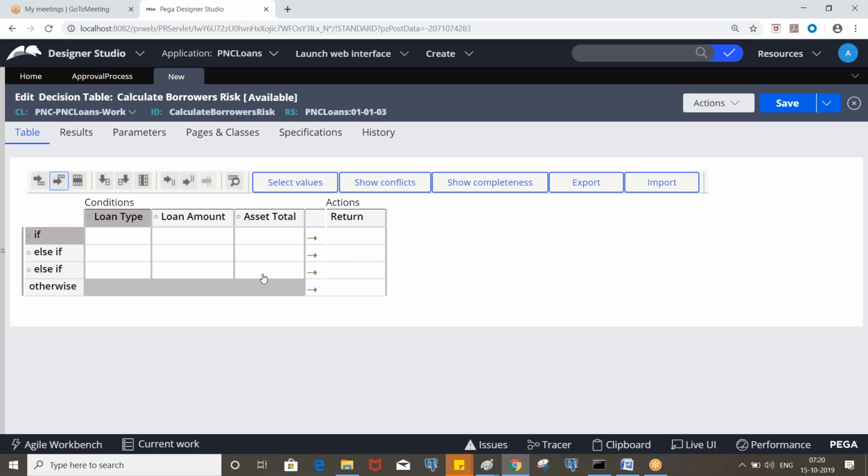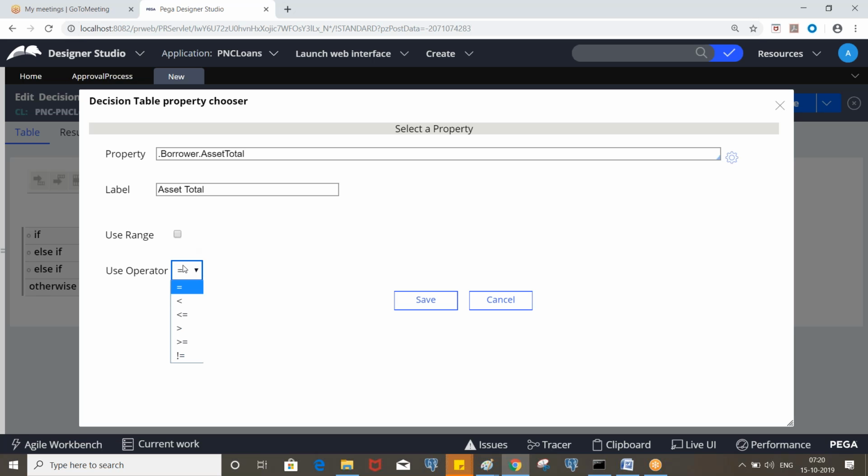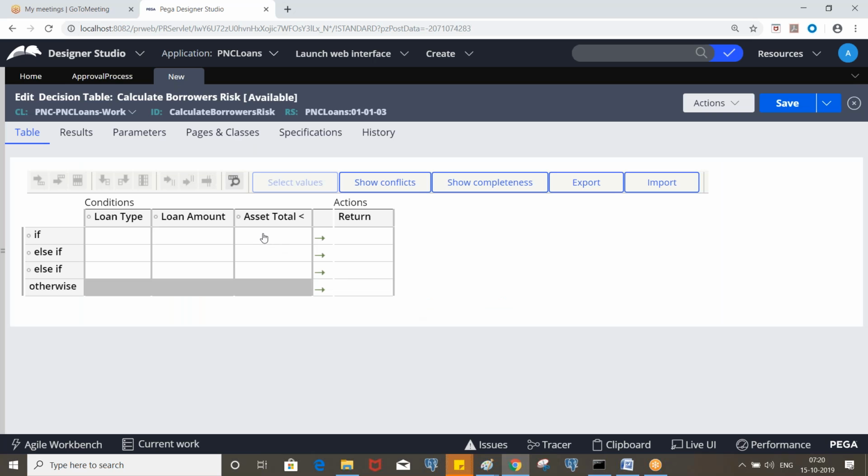Now, irrespective of loan type, whether it is auto loan or home loan, and the amount, if the asset total is less than the liability total, we are considering it a risk. So, asset total less than liability total. Here either you can put the condition directly, or you can build it from the expression builder also.